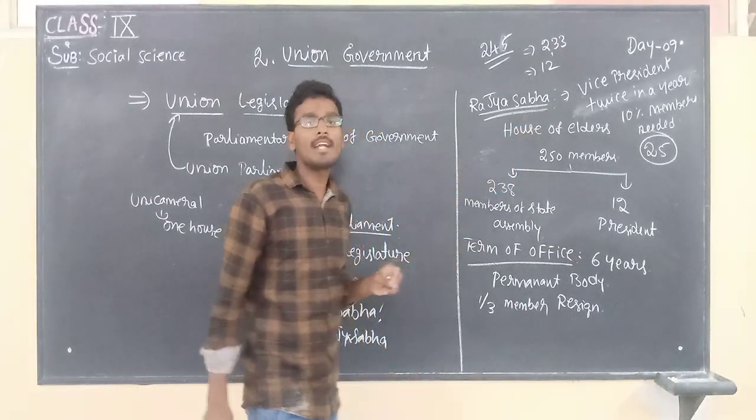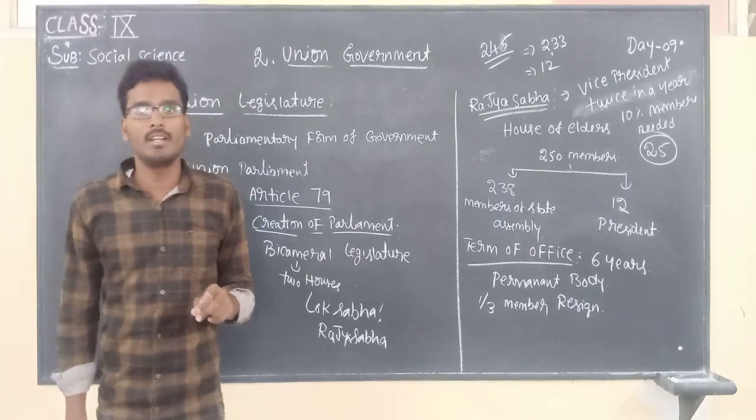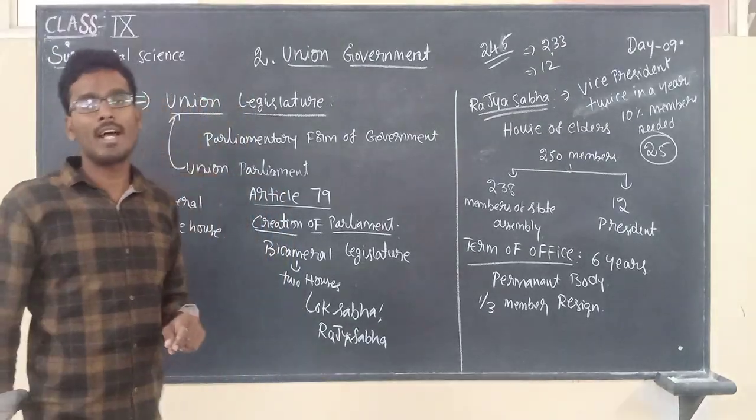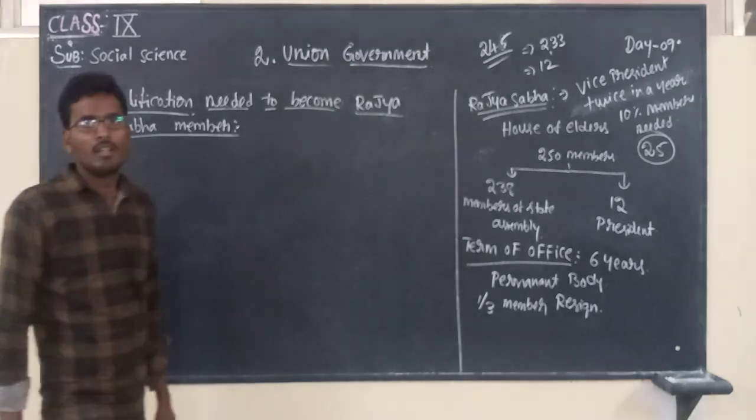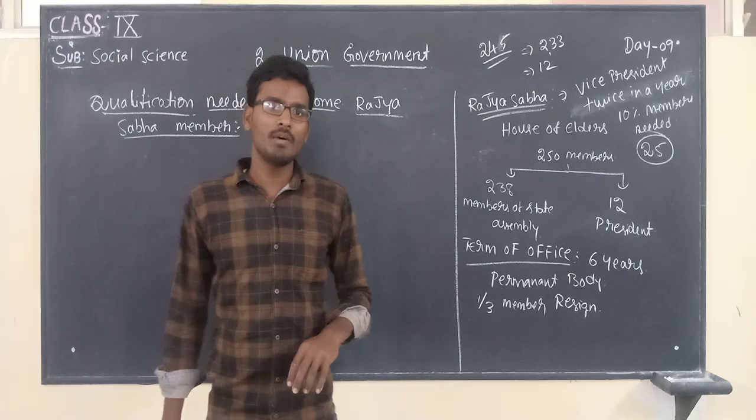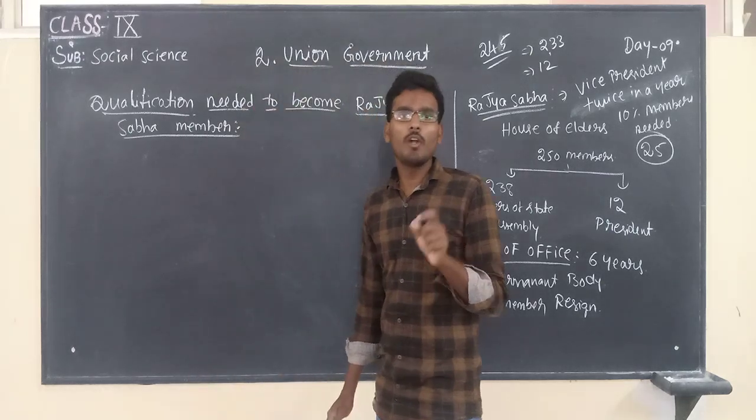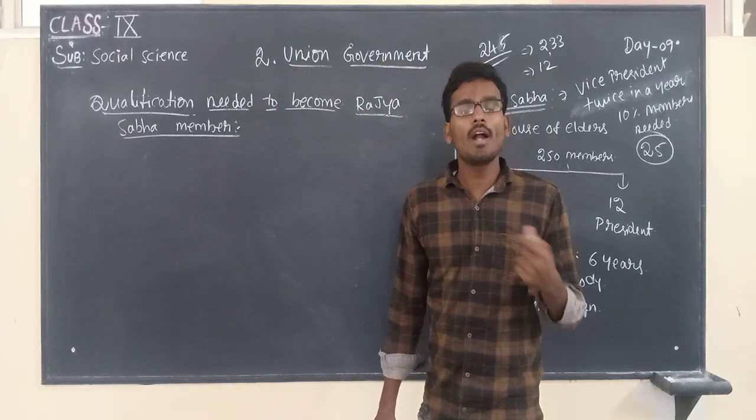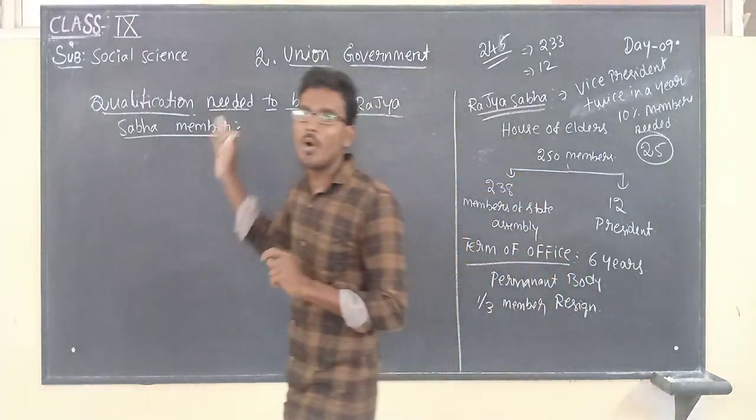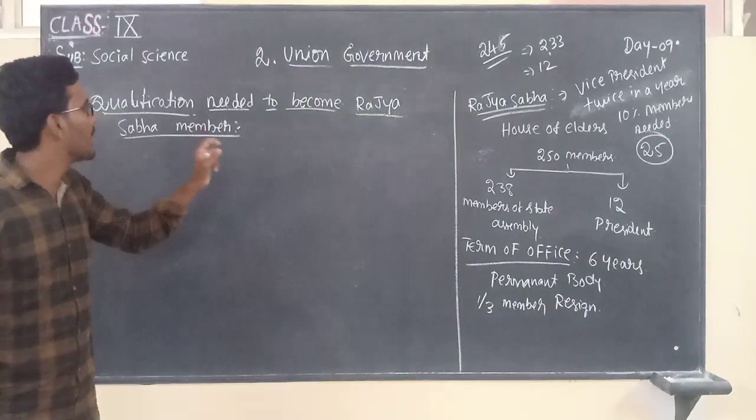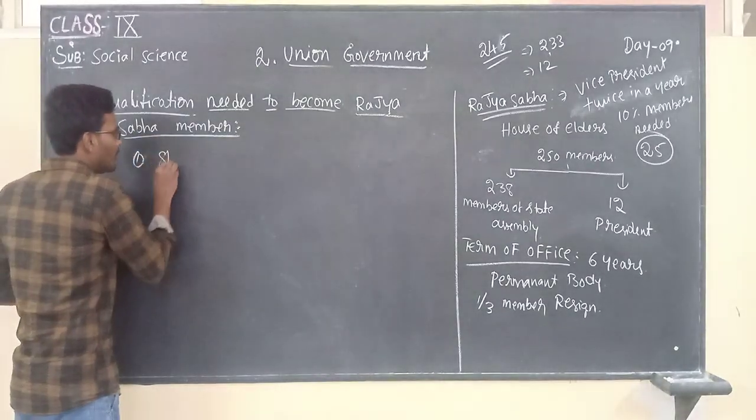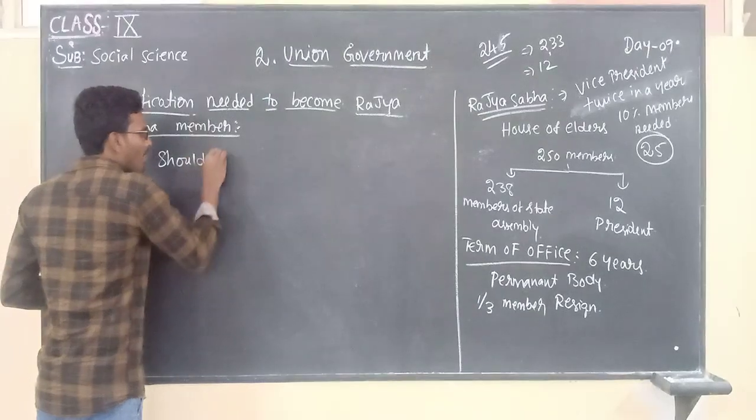Now, let us move on to the qualifications needed to become a member of Rajya Sabha. Children, after we discussed the complete structure of Rajya Sabha, if a person wants to be a Rajya Sabha member, what are the qualifications he has to fulfill? Here are the qualifications needed. The first one: he should be a citizen of India.